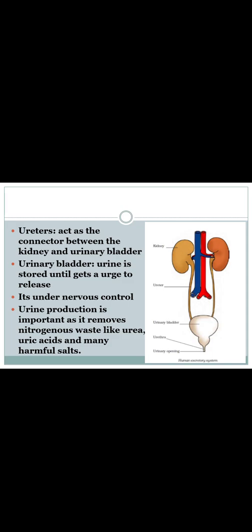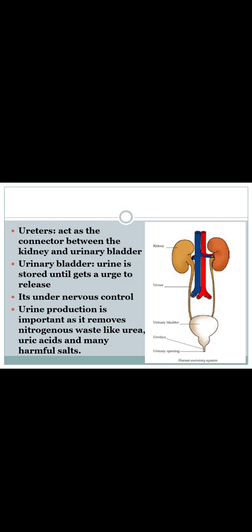So what does the urinary bladder do? Urine is stored until we get the urge to release it. So the urinary bladder is storing all the waste, that is urine, and it is removed when we get the urge to release it. It is under the control of the nervous system. Urine production is important as it removes nitrogenous waste like urea, uric acid and many harmful salts.